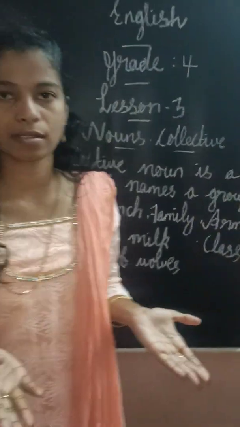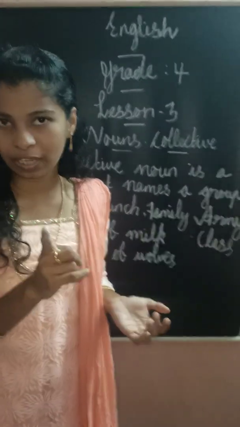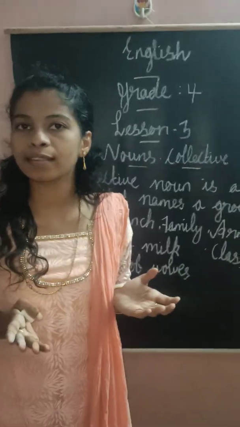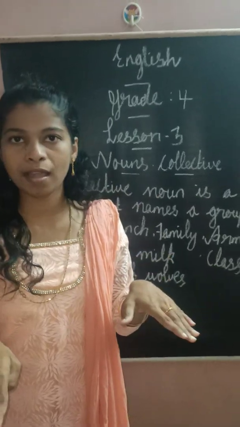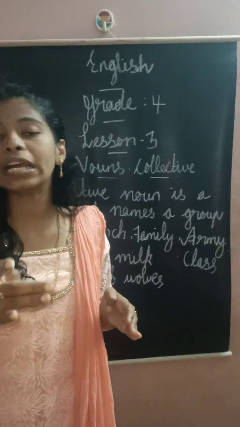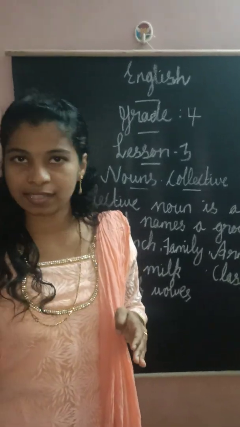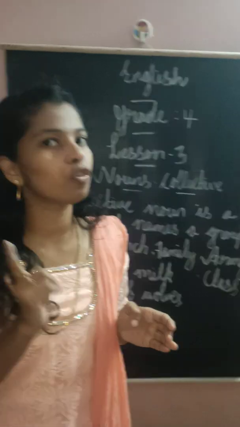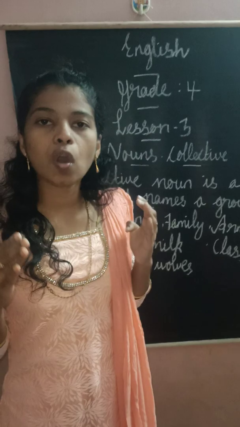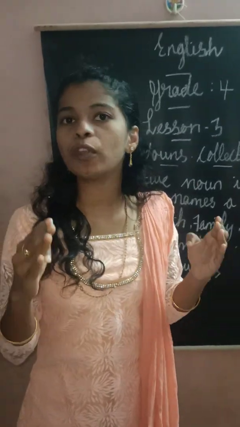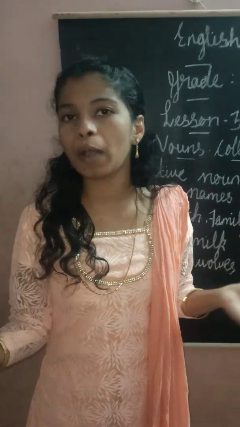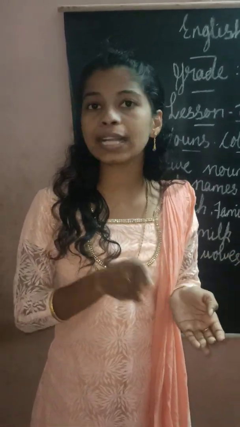A class of students. In one class there will be many students, 20 or 30 students. How will we describe them? That's one group, isn't it? If you are in fourth standard, fourth C, your division is C. In that division, will there be only one student? No, there will be many students. If we want to indicate 4 or 5 members, a group of people, this is a collective noun.